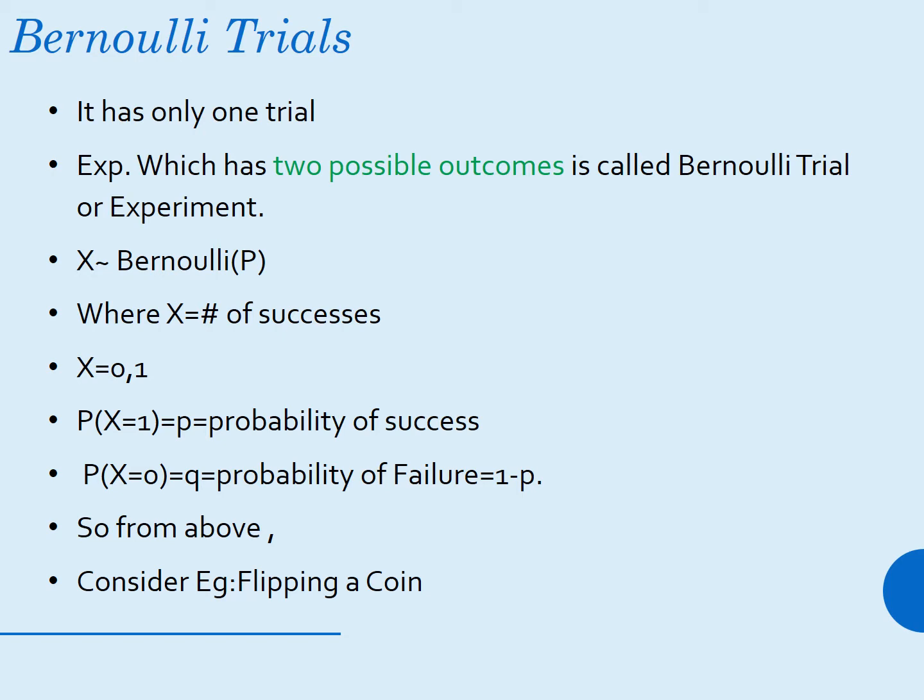If the value of X is equal to 1, that is denoted by p, the probability of success. If the value of X is equal to 0, it is denoted by q, the probability of failure, which is calculated as 1 minus p. We can illustrate these properties with an example, flipping a coin.